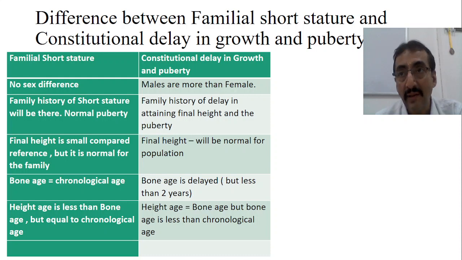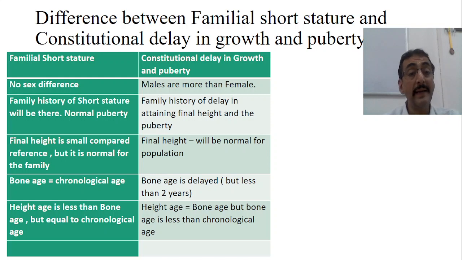That's the reason why he has not gained the height, because bone has to increase for the height to gain. That is not happening. So bone age is delayed compared to the chronological age. Once he enters puberty, puberty is directly related to the skeletal age. During puberty, skeletal age increases, that means skeletal growth occurs. So that leads to sudden gain of height during puberty, and at the end he will gain the normal height. I think you understand. Bone age is equal to chronological age in familial short stature, whereas bone age is delayed compared to the chronological age in constitutional short stature.